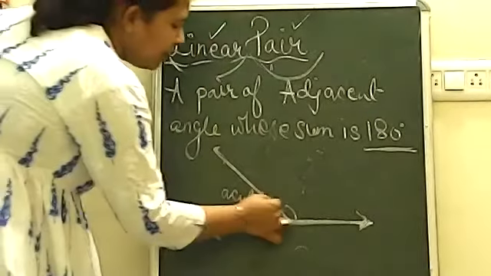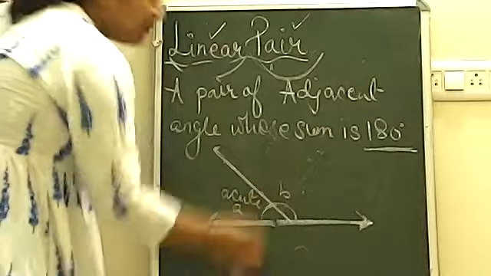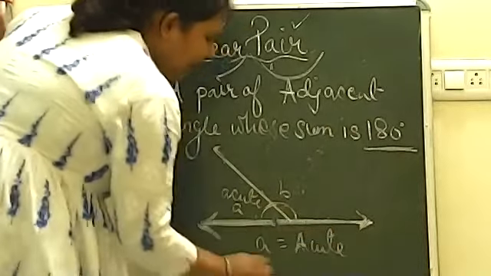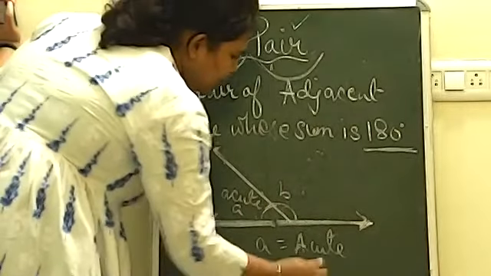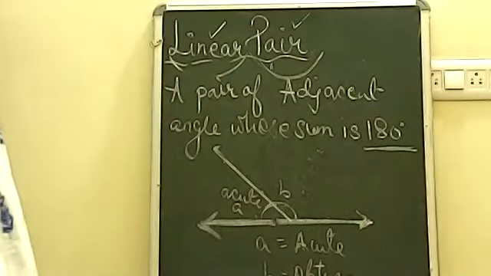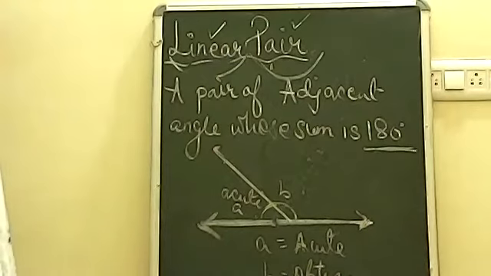You can see the figure here that as soon as you make this A acute, B automatically becomes obtuse. So A will become acute here and B will become obtuse in this case. So always remember, in a linear pair, if one angle is acute, then the other angle will automatically be obtuse only.